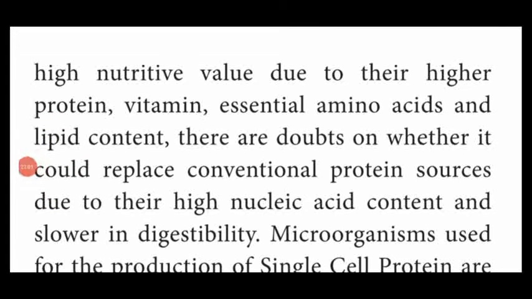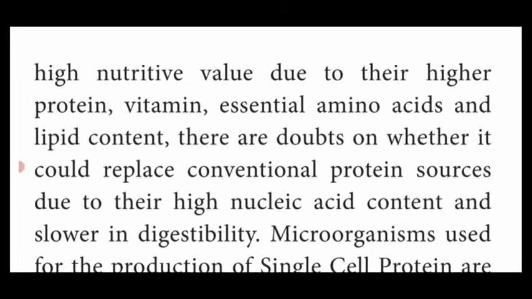Here students, see the paragraph. Single cell protein which is produced from microorganisms contains high nutritive value, and also they contain high protein, vitamin, essential amino acid and lipid content.